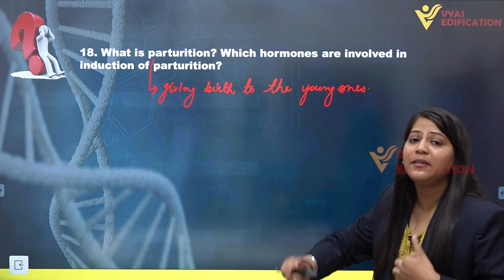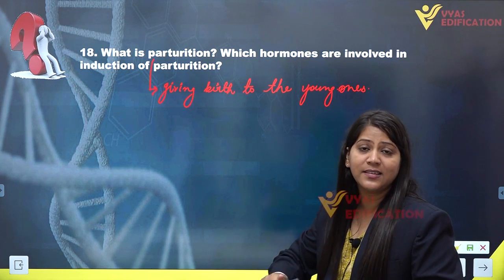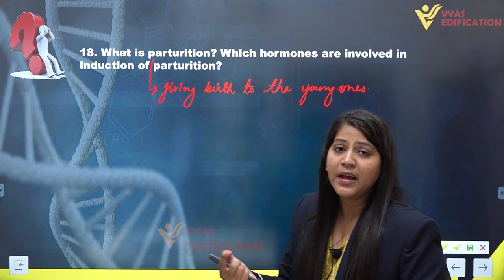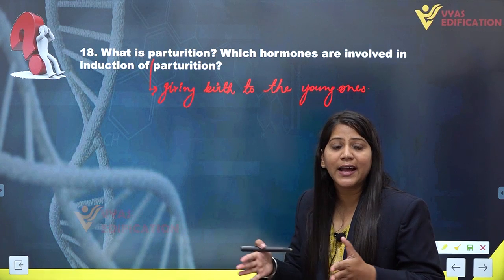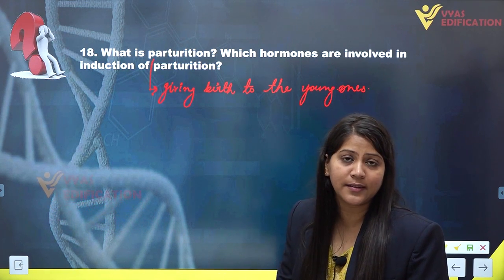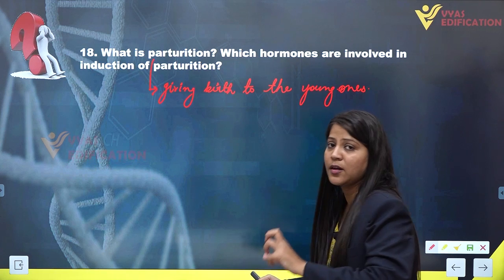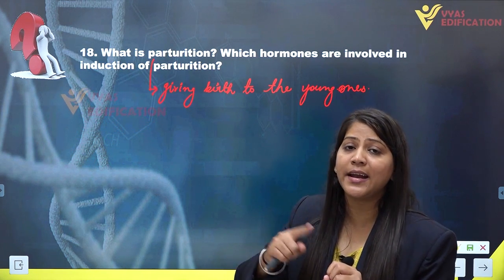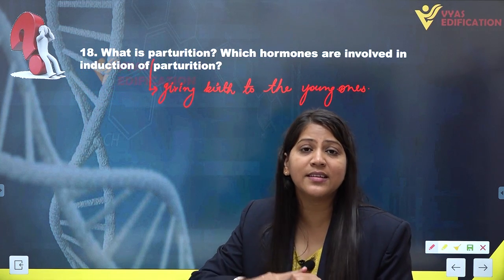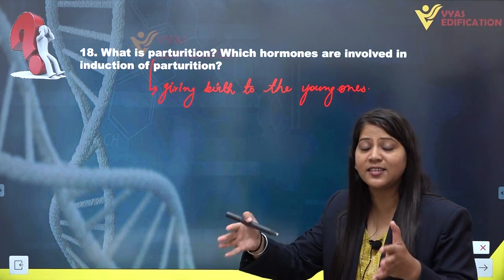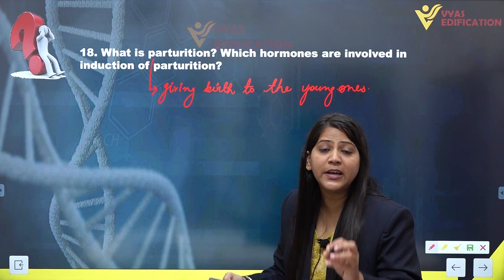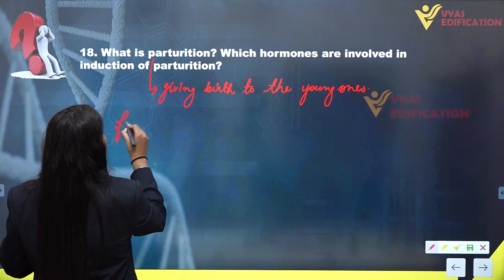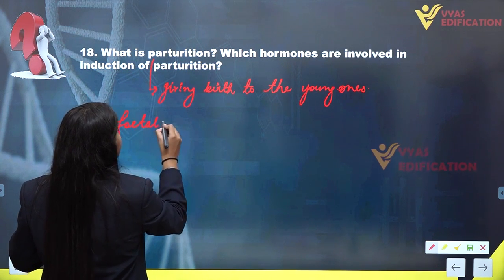The developed fetus and placenta send signals for the parturition process, which results in the dilation of the cervix. This process of dilation of the cervix, performed by the sending of signals through the placenta and developed fetus, is known as the fetal ejection reflex.